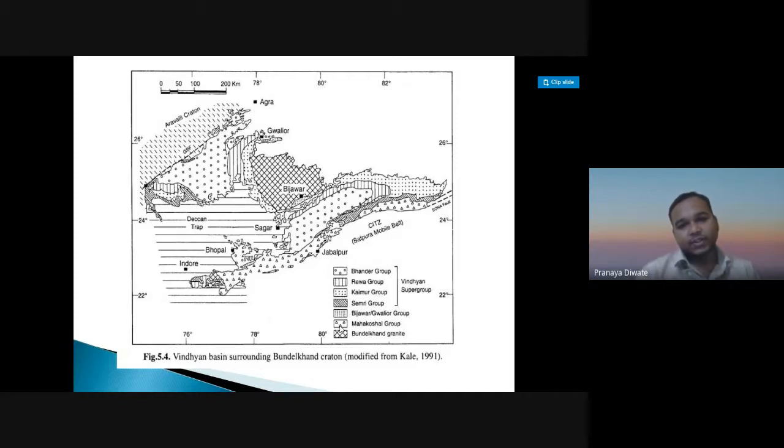So you can see the Bijawar group, Gwalior, Agra, this one. Then you have the Satpura Mobile Belt in Madhya Pradesh, Maharashtra, and the Narmada Son Valley. So this is where the Vindhyan basin is surrounded by different kinds of things.